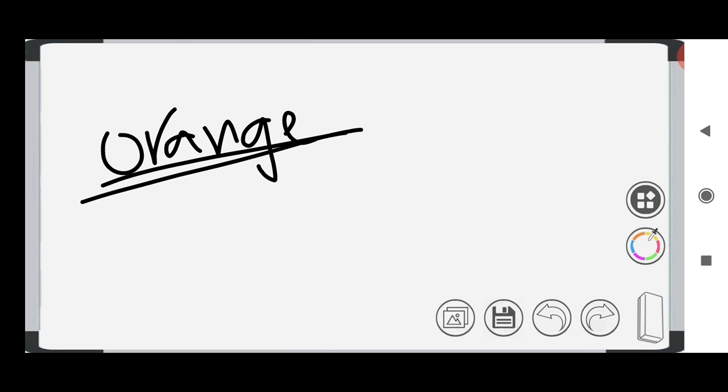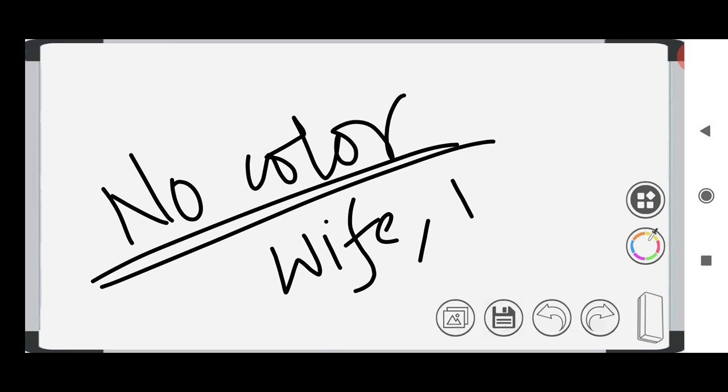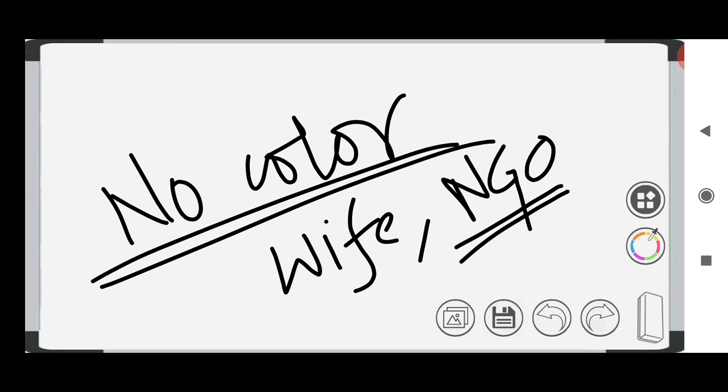And then we have no color workers. A person not working for money will come under no color, which means we can say a housewife is not working for money, right? They are doing something, but they are not working for money, so they come under no color. NGOs also have some job to do, but they are not getting money for that, and those people come under no color jobs.